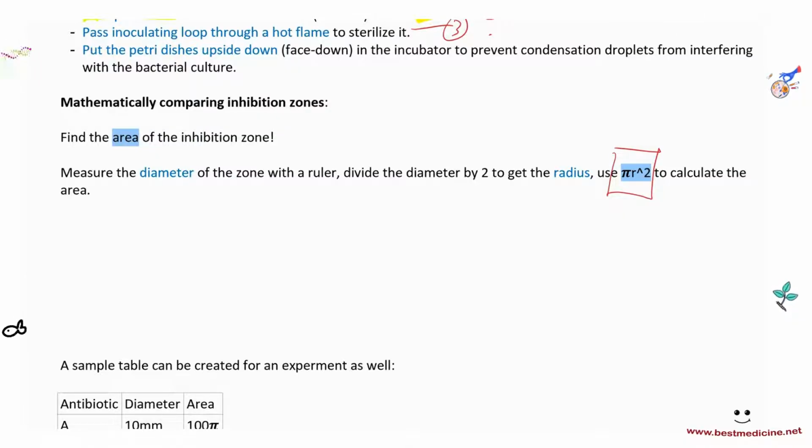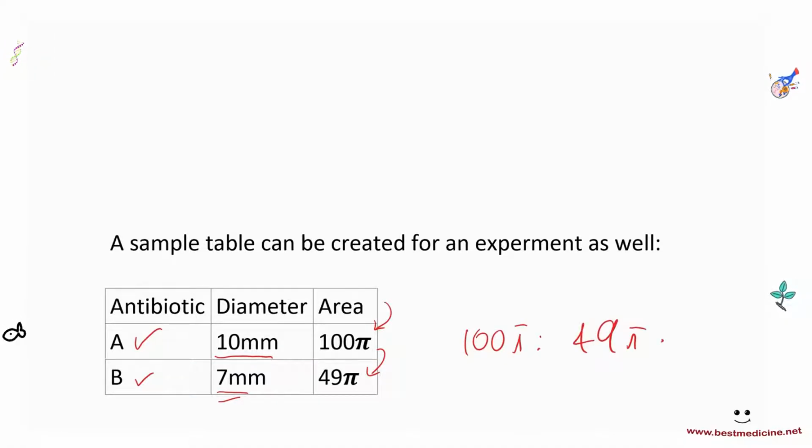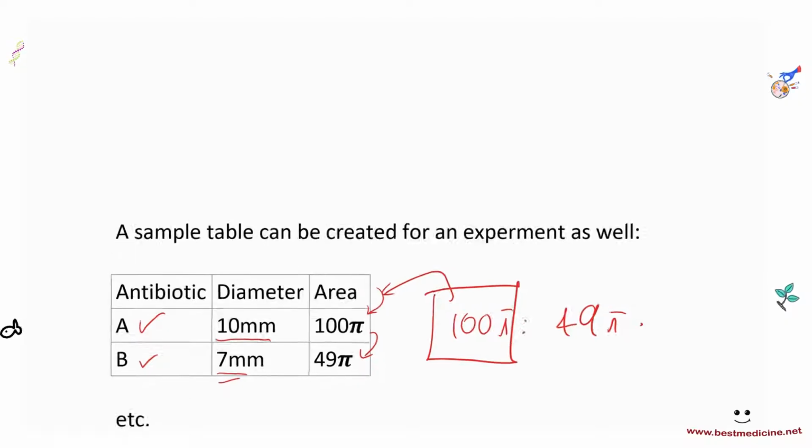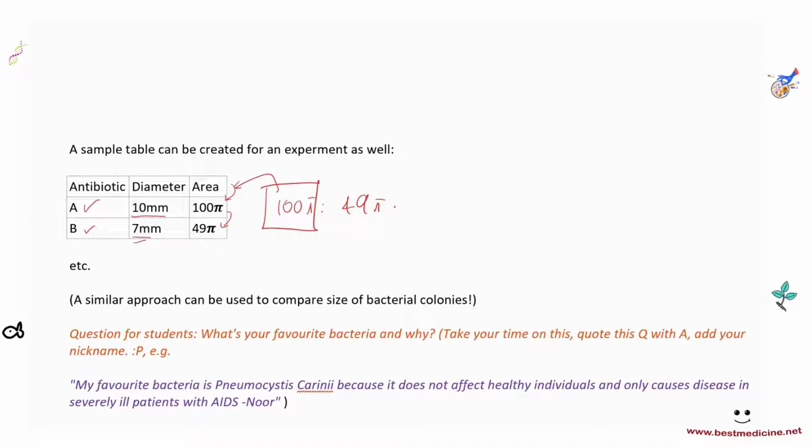So for example, if you have a Petri dish, and in that Petri dish you have a culture of bacteria, and you put two antibiotics into this. You put antibiotic A and antibiotic B, and you find that the diameter of the clear zone that is formed for antibiotic A is 10 millimeters, while for B is 7 millimeters. So you can compare the area using pi r squared, and you get this ratio, 100 pi to 49 pi. Okay, and this means that A is the better antibiotic.